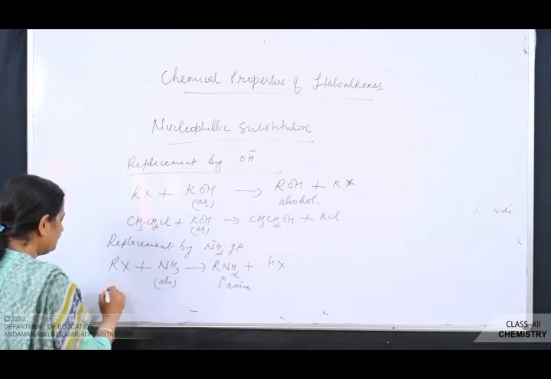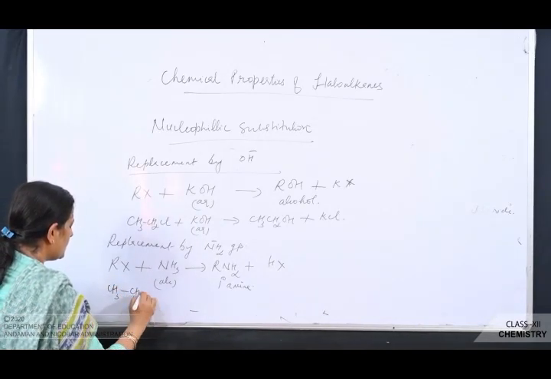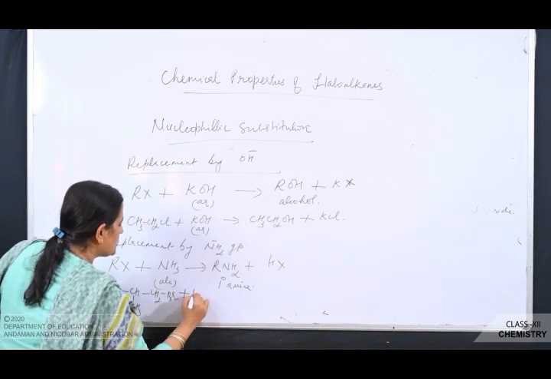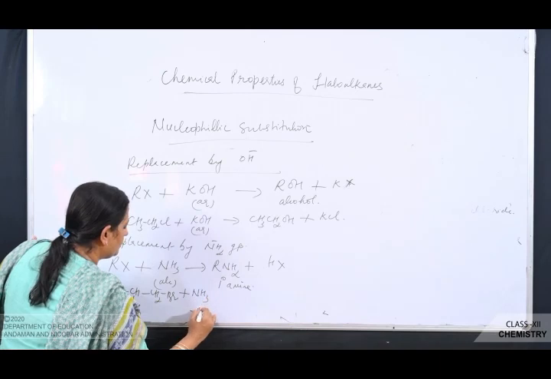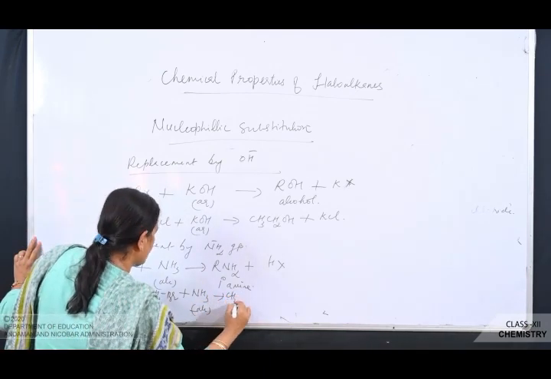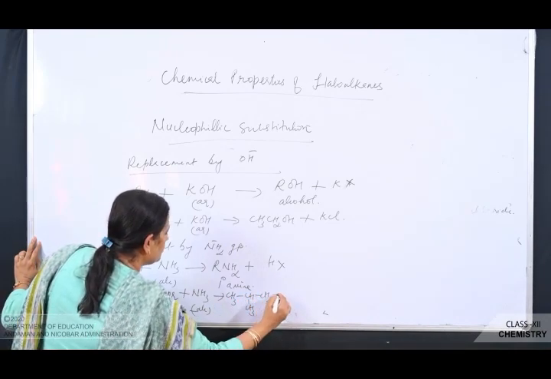Now if you're taking (CH3)2CHCH2Br, that is isobutyl bromide, and you're treating it with alcoholic ammonia, the product will be what? (CH3)2CHCH2NH2.